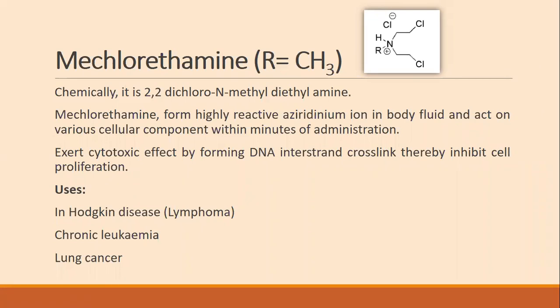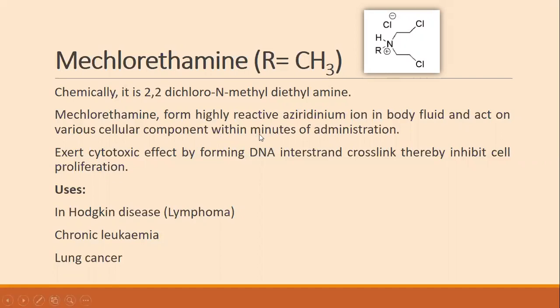Now we will see the drugs one by one as mentioned in the classification. The first member of the alkylating agent category is mechlorethamine. So this is the structure of mechlorethamine. This mechlorethamine is a diethylamine derivative.